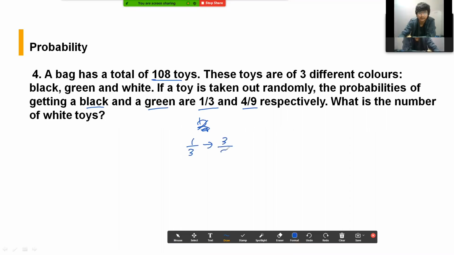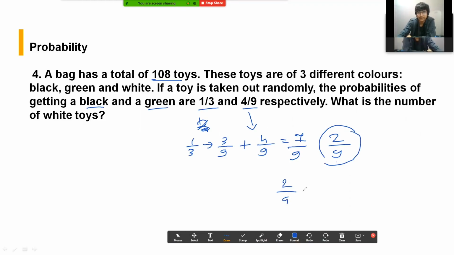3 by 9, and this has the probability of 4 by 9. So if I add them, I am getting 7 by 9. So the third probability should be 2 by 9. Okay, so 2 by 9 of 108 should be your answer. So 9 से 9 कट गया. ठीक है, so you'll get 12 into 2, that is 24 should be your answer. And trust me, this question should be solved orally. Okay, this question should have been solved orally.